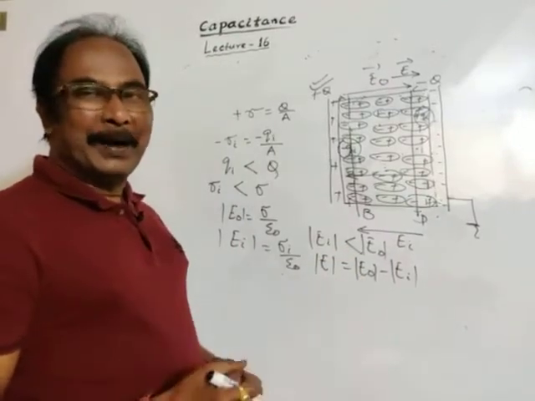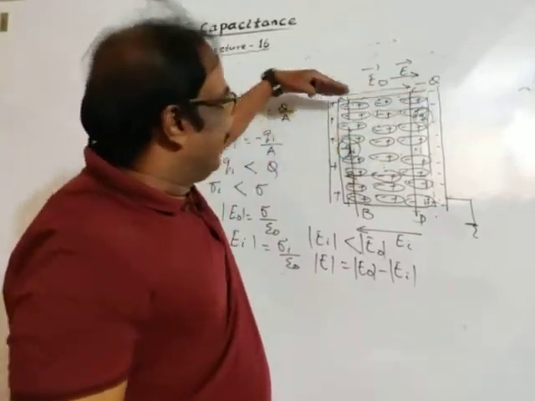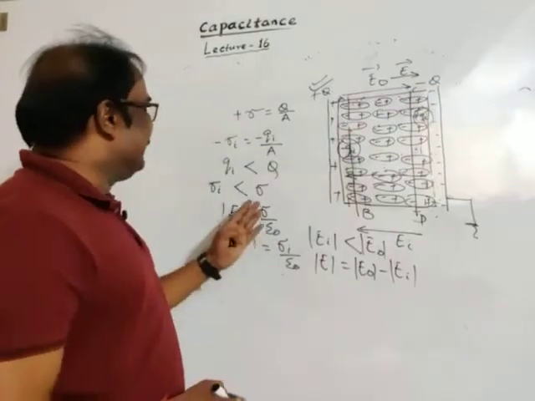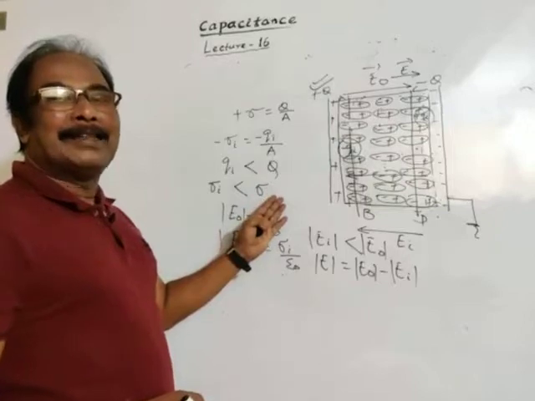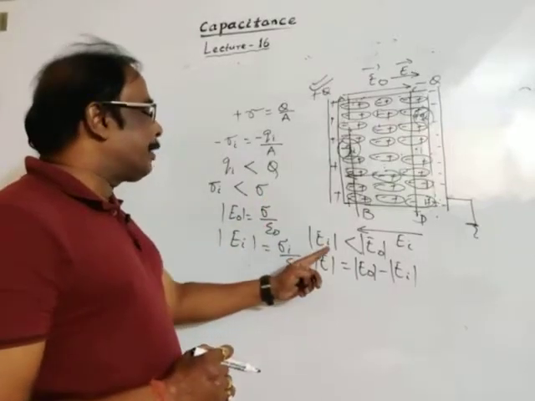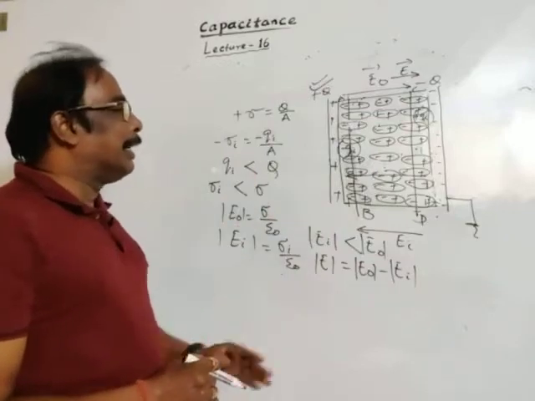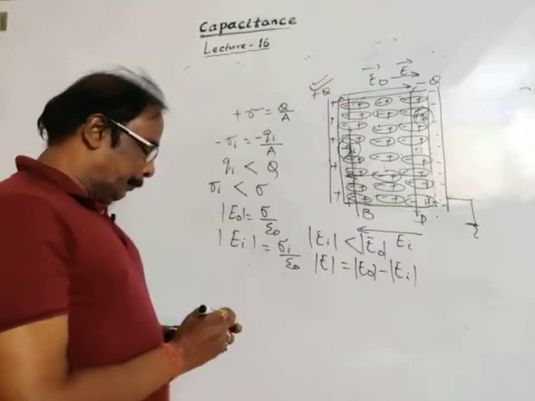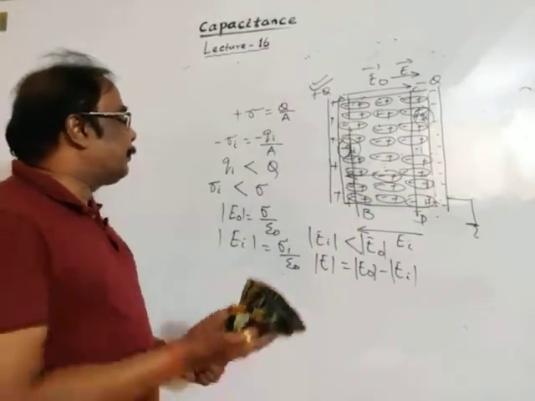Since the two vectors are oppositely directed, the resultant electric field is from plus Q to minus Q. Since sigma i is less than the original charge density sigma, the induced electric field is less than the original electric field. This is our concept. Okay, so next we will go to potential difference. Is it clear to you?